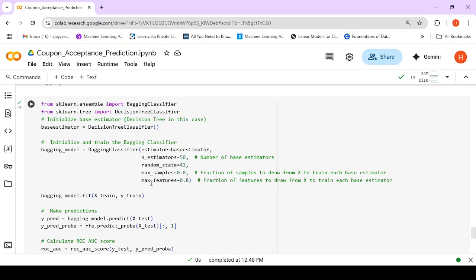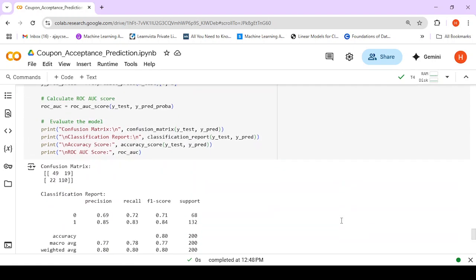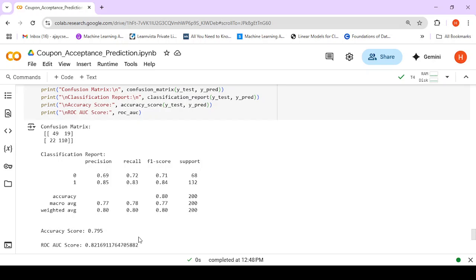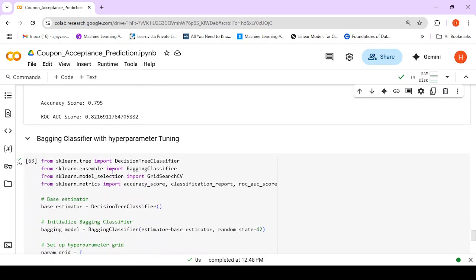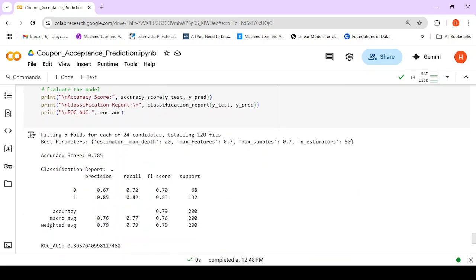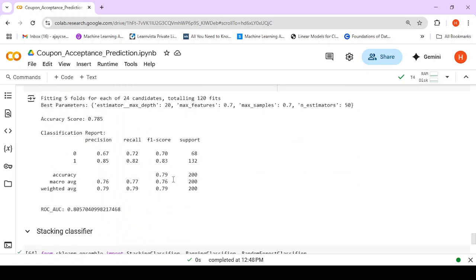Max features is also 0.8, that is the fraction of features to be taken from the training data set to train each base estimator. That gives an accuracy of 0.795. Because this has given us a good accuracy, very similar to random forest, we go ahead applying hyperparameter tuning onto this, and that has given an accuracy of 0.79.